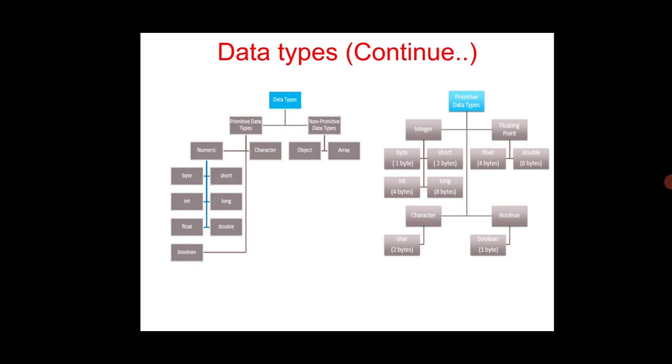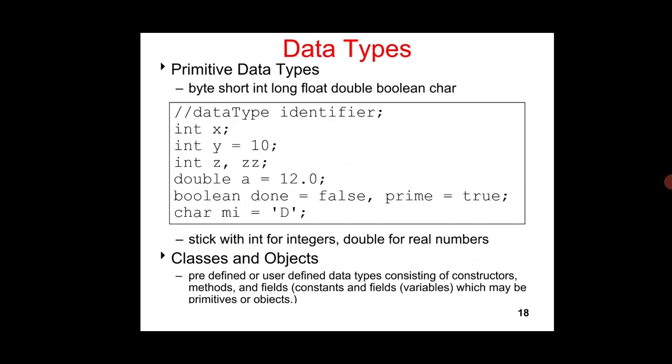Then character and boolean. Character has 2 bytes, boolean has 1 byte. Boolean will have a true or false value. So we are going to see the primitive data types one by one. First one is int x, int y, int y equal to 10, int z. These are all examples for declaring integer values.